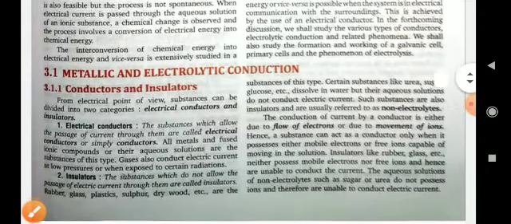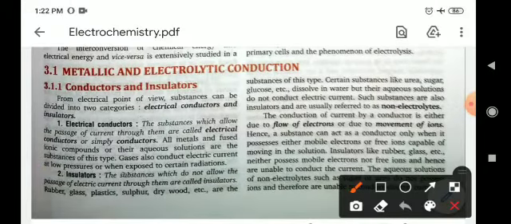Okay, so before studying electrochemistry we have to learn about metallic and electrolytic conduction, conductors and insulators. As we know, the substances which conduct electricity are known as conductors, and the substances which do not conduct electricity are known as insulators.